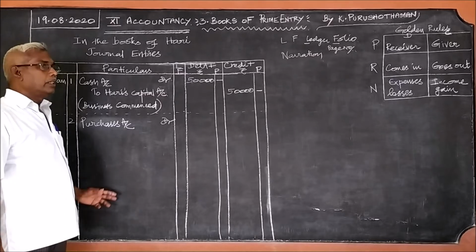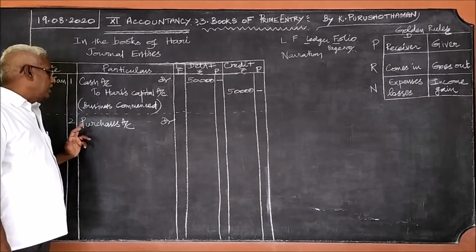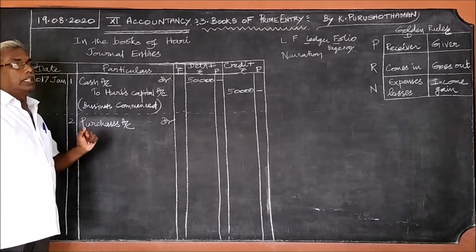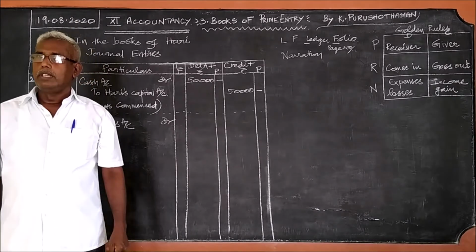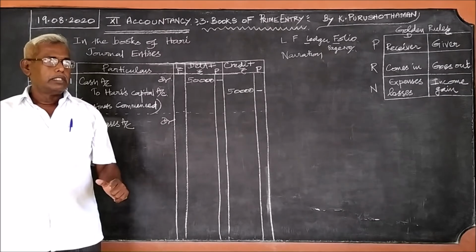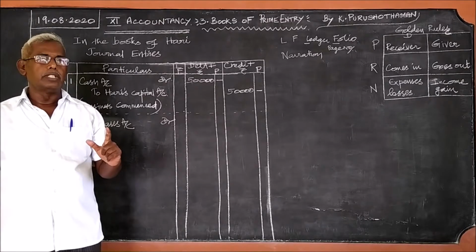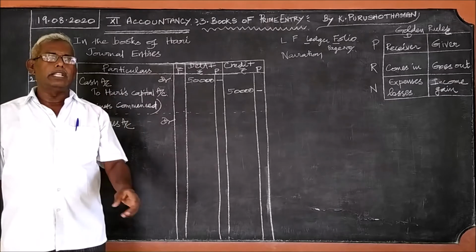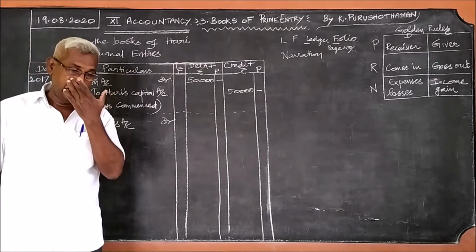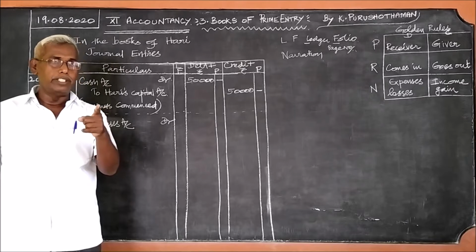We should not write the goods account debtor, but instead purchases account debtor. So what should you remember from this? Whenever goods are purchased, whether it is for cash or credit, that is immaterial.